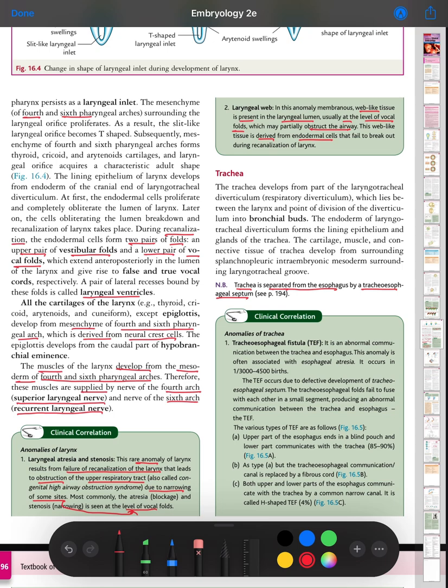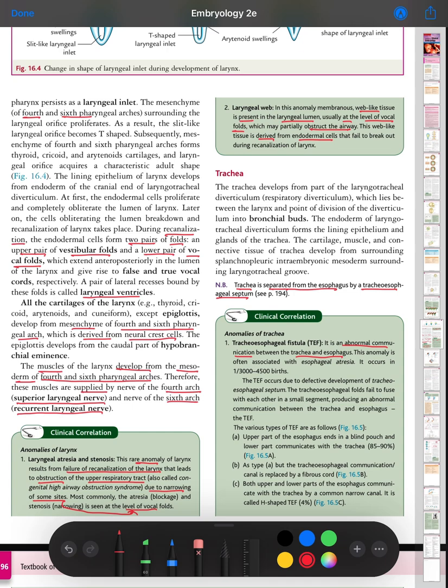Anomaly of trachea: tracheoesophageal fistula. It is an abnormal communication between the trachea and esophagus. This anomaly is often associated with esophageal atresia. It occurs in 1 in 3,000 to 4,500 births.